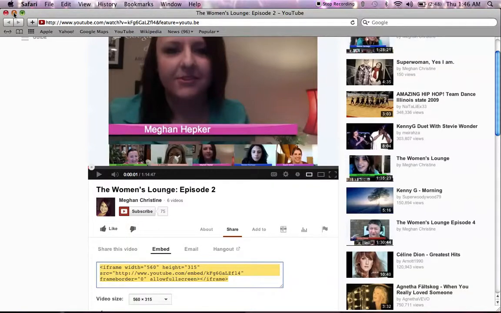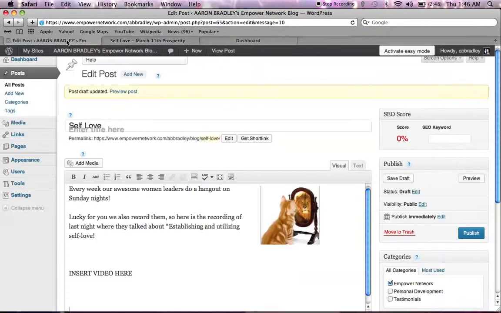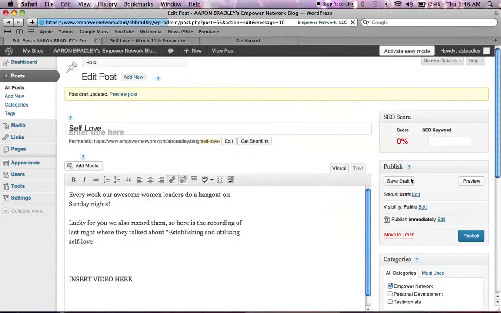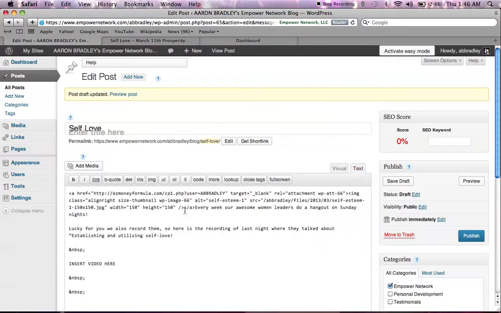And then we're going to go back to your blog site and save your draft, that way none of that gets lost. And we're going to click text now. Just click text, and where it says "insert video here," we can highlight that, and paste what you just copied. So that's what it is right there.